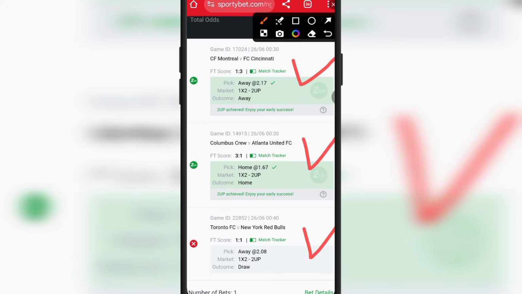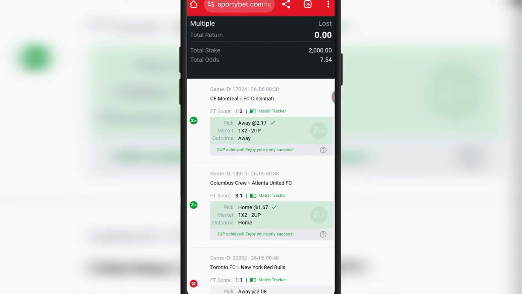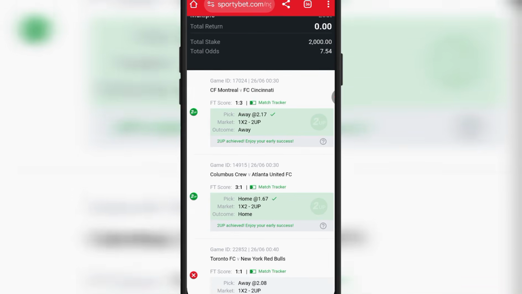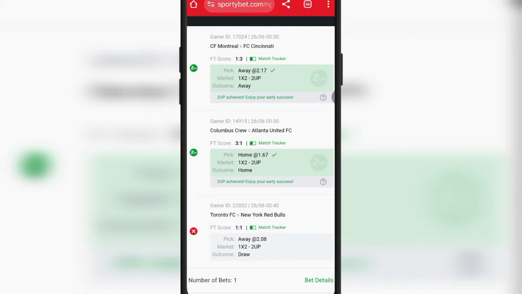So the silly mistake I made was that I did not apply human knowledge, right? I did not apply human knowledge. So I'm going to teach you how to make predictions with this AI and how to apply human knowledge so you can get a 100% winning rate, right? I'm going to show you what to do and what not to do all in this particular video. So let me take you back to the next step we have to do.